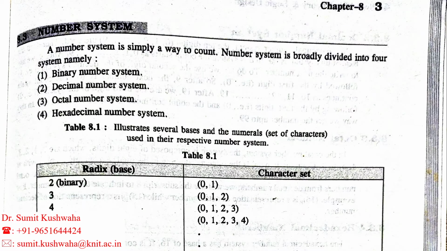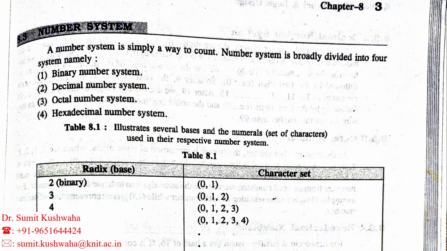Decimal numbers are the numbers from 0 to 9, meaning 0, 1, 2, 3, 4, 5, 6, 7, 8, 9. These are a total of 10 numbers, and we have made so many numbers with the help of these 10 digits.